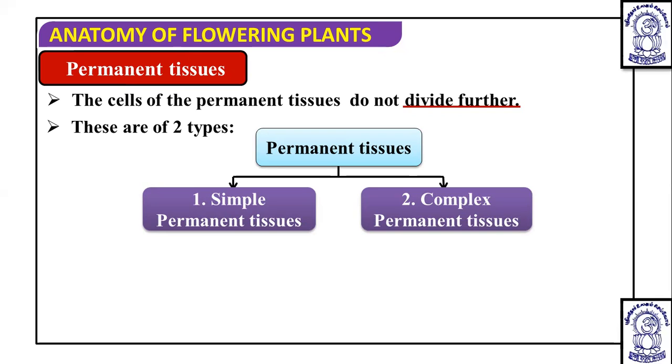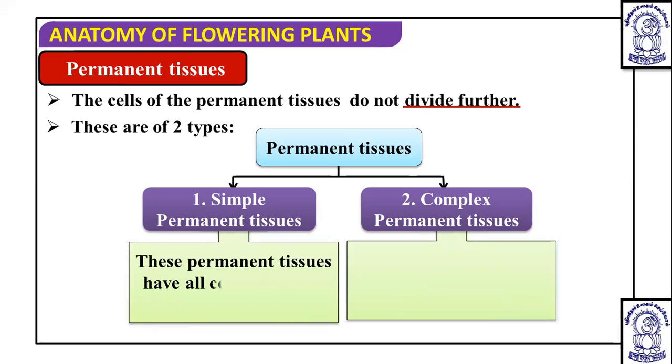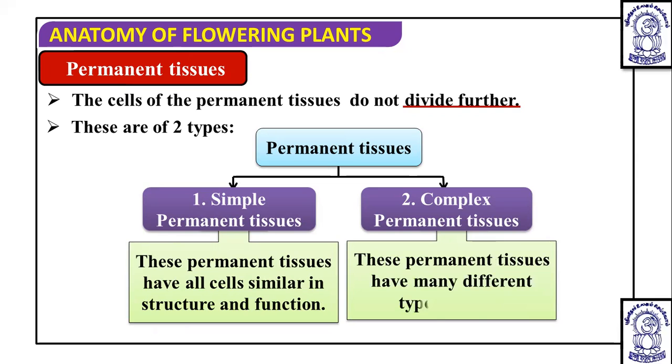Now, simple permanent tissue has all the cells similar in structure and function. It is made up of one type of cell, structurally similar cells that perform a common function. But complex permanent tissue has many different types of cells.